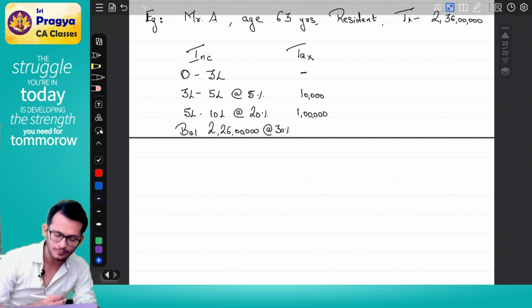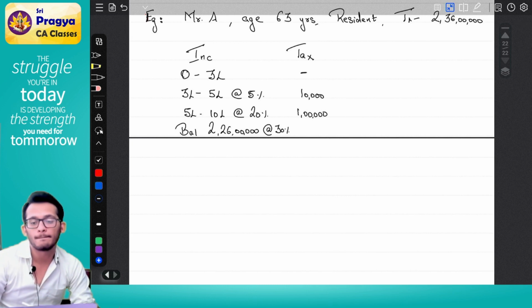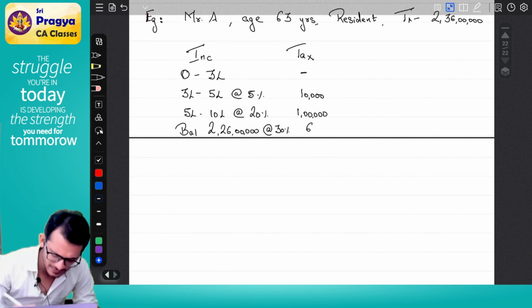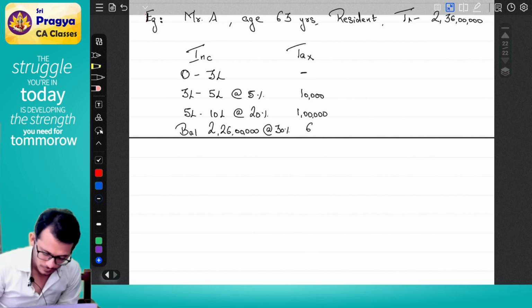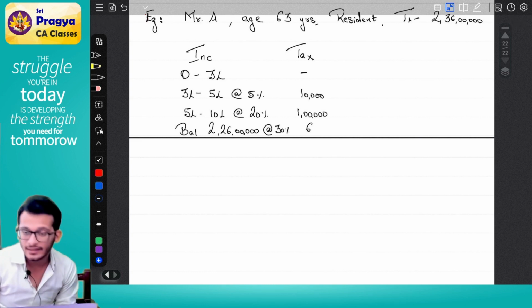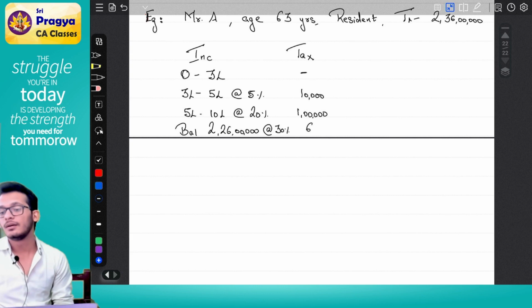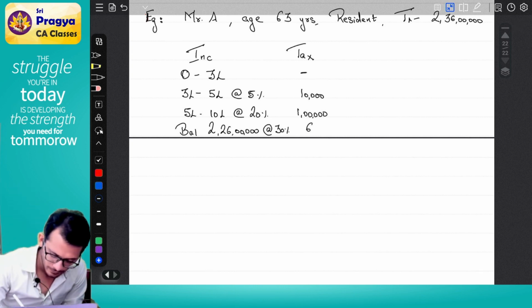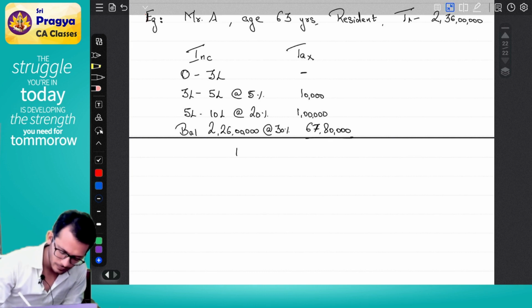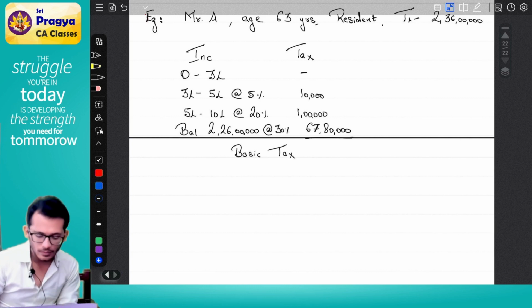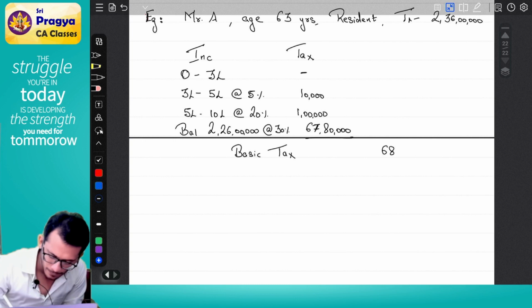The number is 67 lakh 80,000. 67 lakh 80,000 total, and that gives me the basic tax of 68 lakh 90,000. This is what my basic tax is.